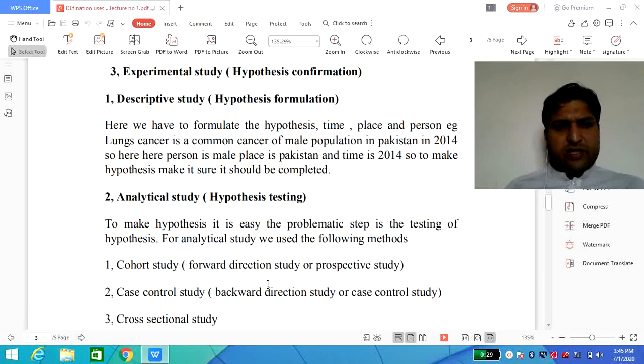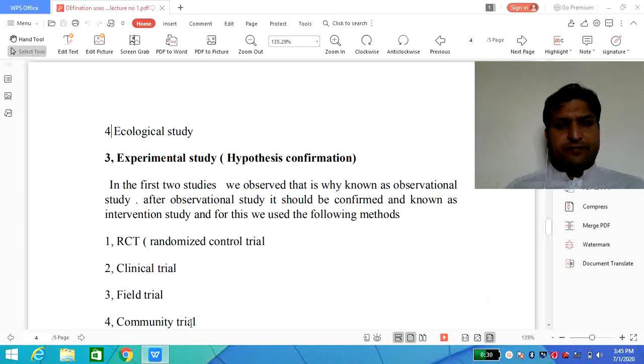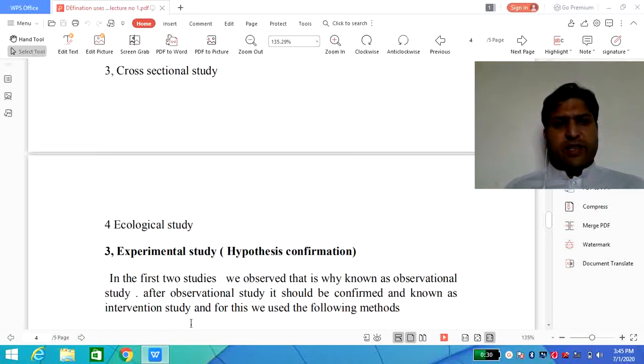So the next one is the analytical study. Here we have to test the formulated hypothesis. To make a hypothesis, yes, of course it's not a problem, but to test the hypothesis is very problematic. This is not an easy task. So for hypothesis testing, we basically use various procedures like cohort study, case control study, cross-sectional study, and the next one, ecological study.